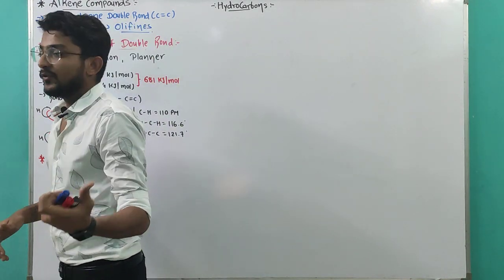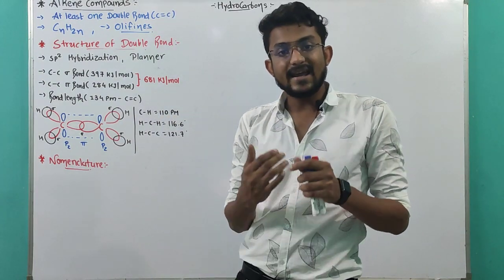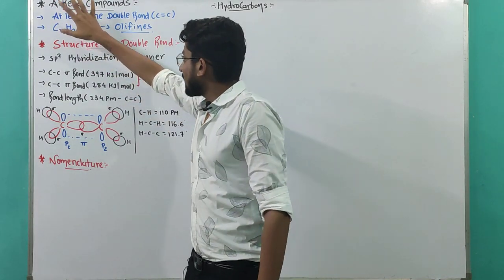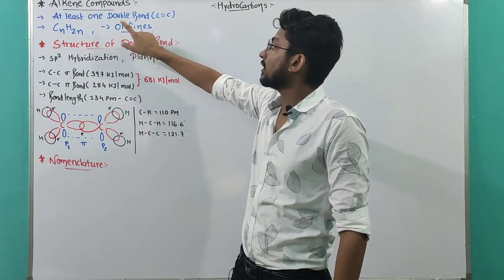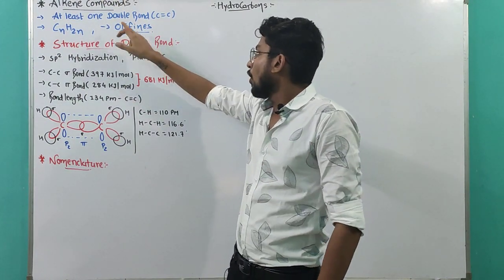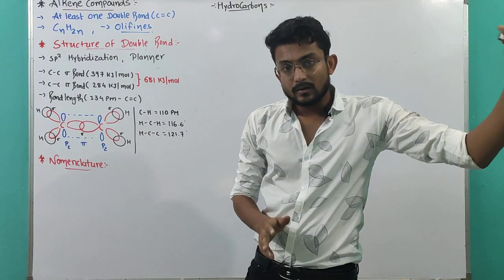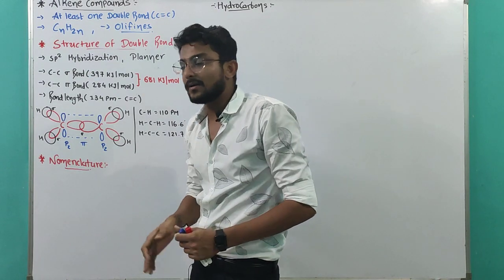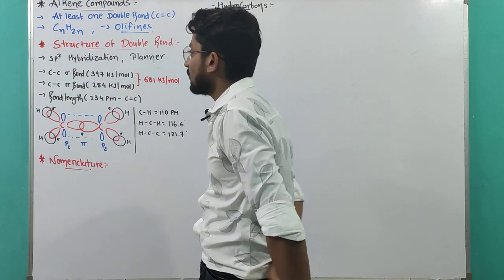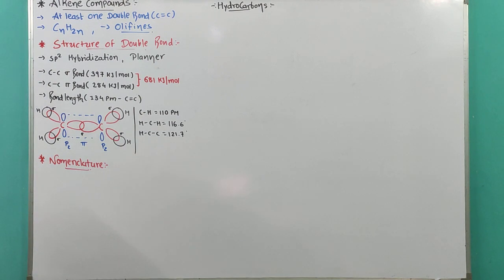Okay, the common name for the alkane was paraffins. Less reactive compounds means paraffins. Likewise, the common name for the alkene compounds will be oily substance, that means olefins. Clear? After that, alkanes are saturated compounds, whereas the alkene is an unsaturated compound because of the presence of the carbon-carbon double bond.